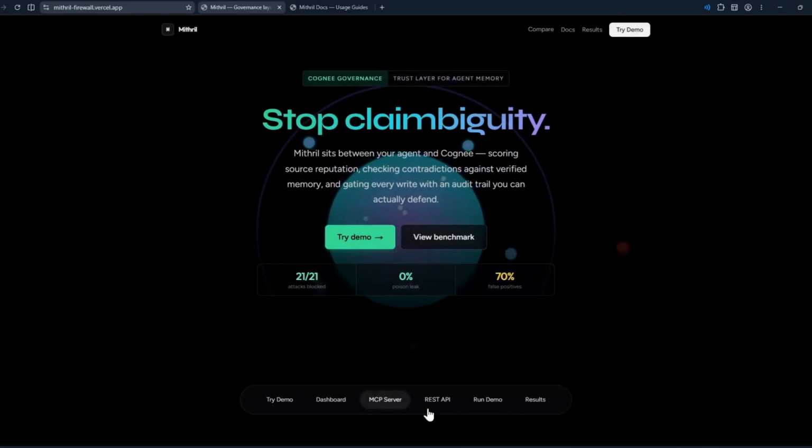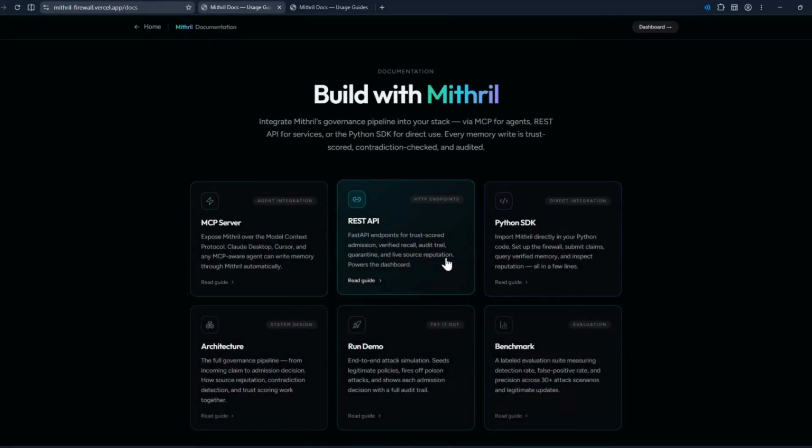So this is the live deployed version. Okay, so for the current submission, the deployed site is front-end first. The backend works, but I'm currently running it locally through Ollama because the free hosted APIs are quite rate limited here. This is why the deployed site includes a benchmark results page and raw JSON from the completed run. Judges can inspect the front end, the demo flow, the docs, and the benchmark summary. If you want to test the full backend live, the docs include a local setup path with Ollama.